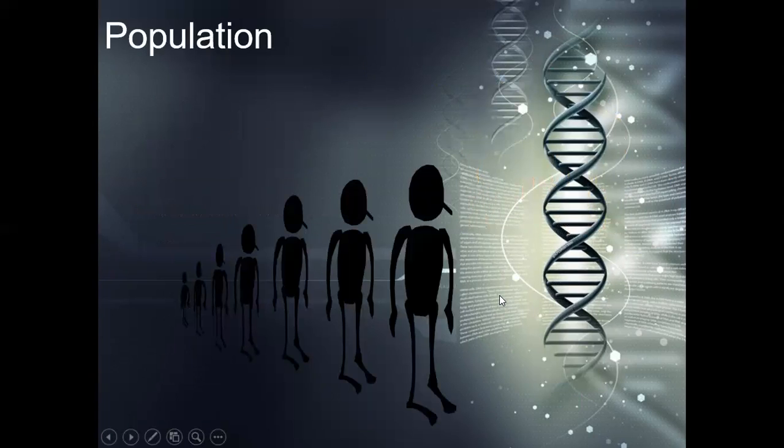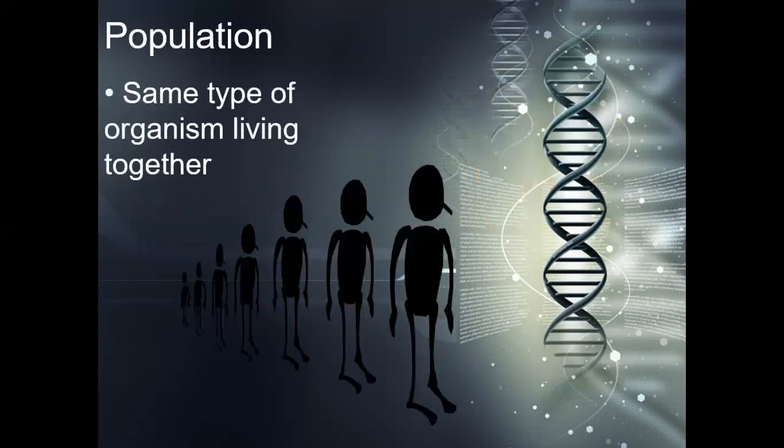Now, a bunch of organisms together make a population, but they have to be the same type of organism. So in my house right now, there are 2 cats, 4 fish, a dog, and 4 humans. I can't have a population of all of those creatures. I could have a population of 4 humans because there are 4 of us, but I could not add the cats in there because they are not the same type of organism.